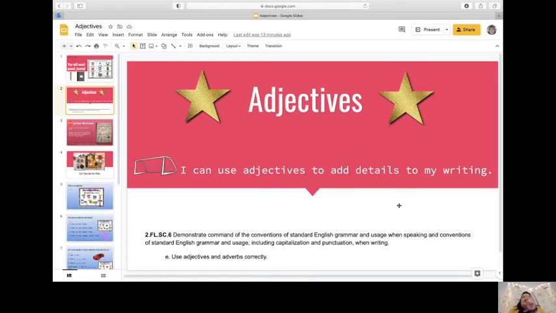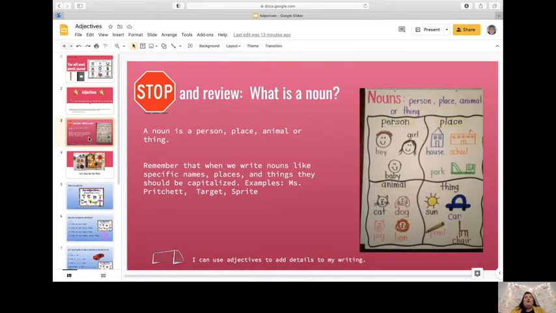All right, friends, I need 2 friends that can tell us what our goal for today is in your own words. Great, adding adjectives to our writing. Great. Oh, and adding details to our writing with adjectives. Oh, that sounds great. Thank you, my friends. We're going to go ahead and jump on in.